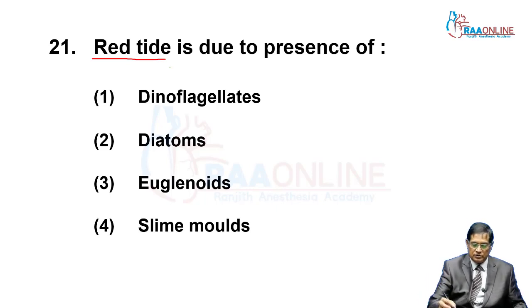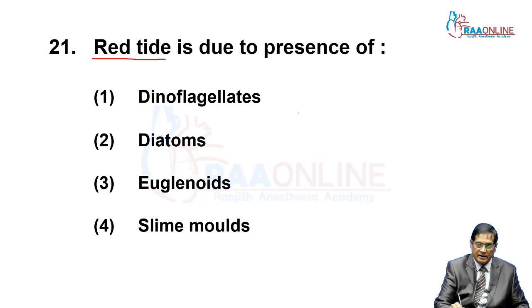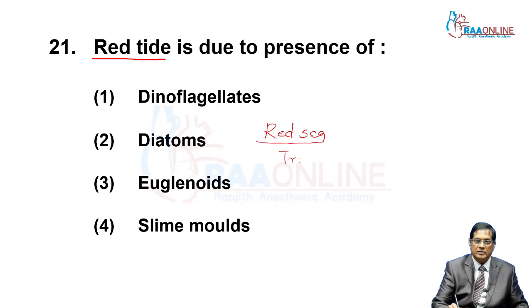Then red tide. Red tide, you must know. First one, Red Sea. Red Sea is caused by Trichodesmium erythraeum, and it is a member of Monera.